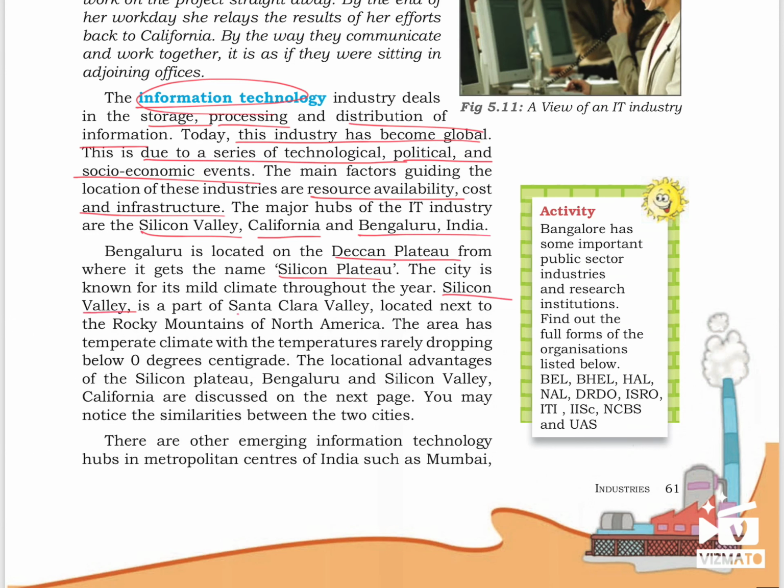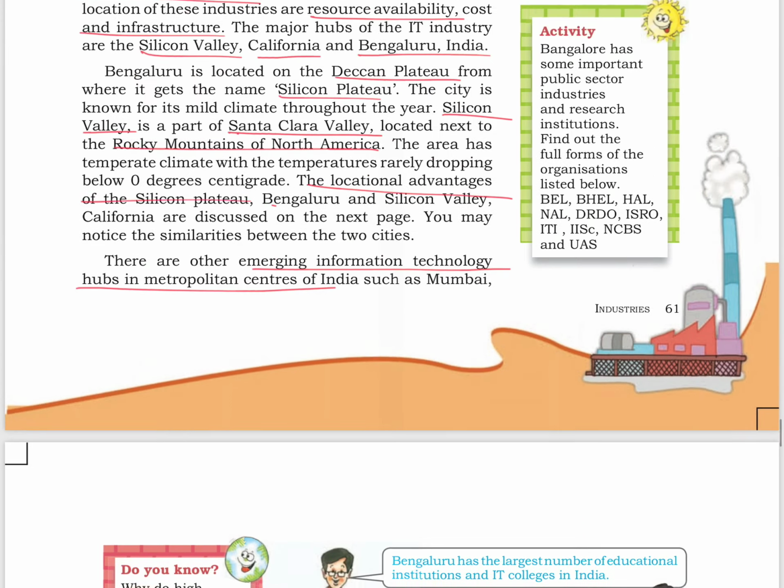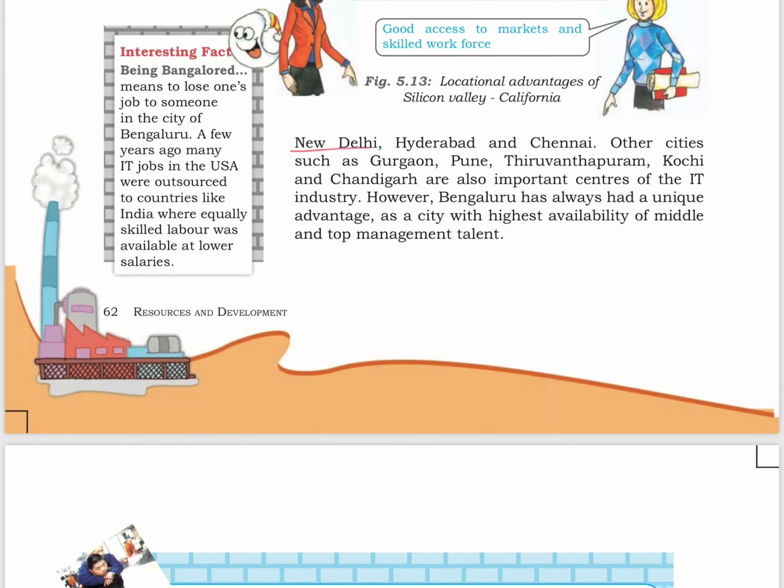Silicon Valley is a part of Santa Clara Valley located next to the Rocky Mountains of North America. There are other emerging information technology hubs in metropolitan centers of India such as Mumbai, New Delhi, Hyderabad and Chennai. Other cities such as Gurgaon, Pune, Thiruvananthapuram, Kochi and Chandigarh are also important centers of IT industry. However, Bangalore has always had a unique advantage as a city with highest availability of middle and top management talent.